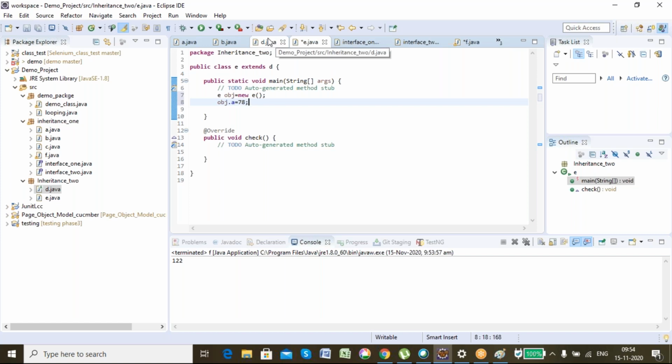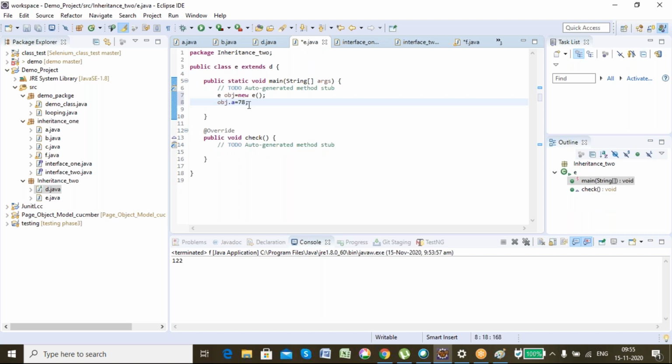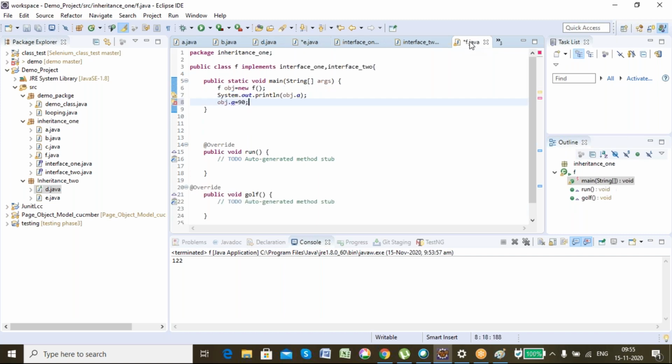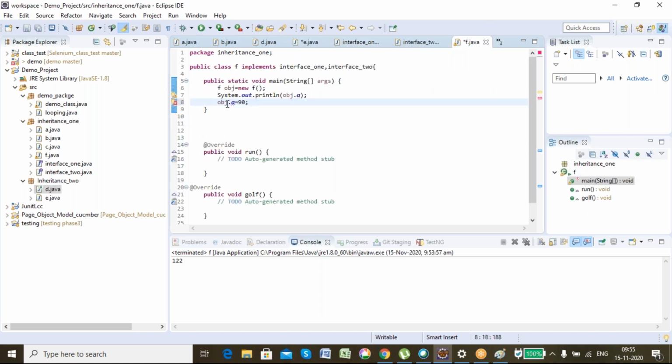See, here in the abstract class I have a variable int a is equal to 12, and in E, which is a child class, I'm trying to change the value. It is completely okay, no issues. But see here, interface has a variable with some value, and I'm trying to change the value inside its child class. It is throwing me an error.